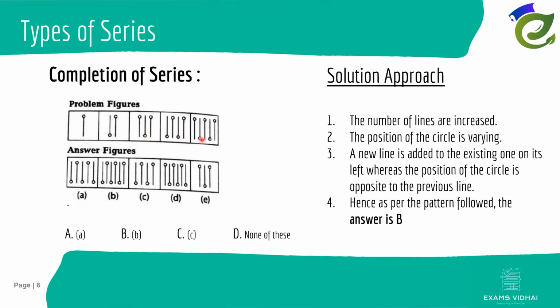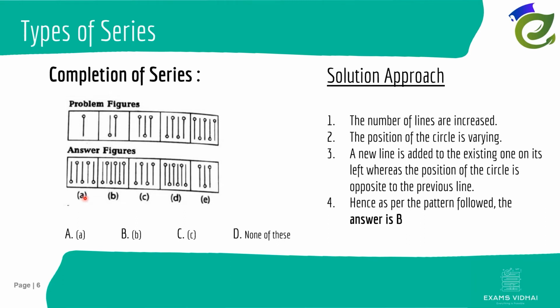Now when the examiner asks us to identify the next figure, it is quite sure that the next figure should have 6 lines in it, correct? Before proceeding to our answer, we can come to our options and use the elimination method. Wherever 6 lines are not present, we can eliminate that block.